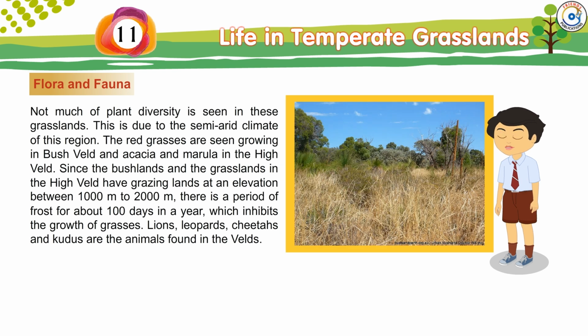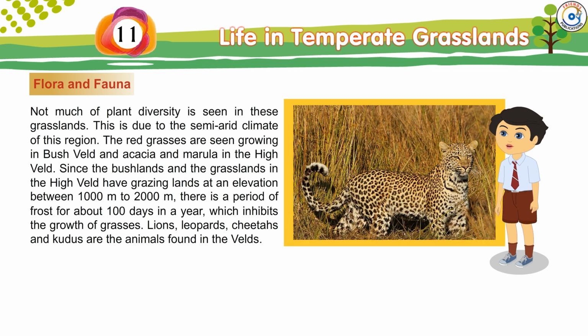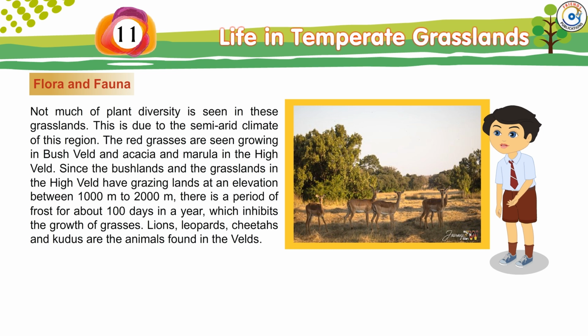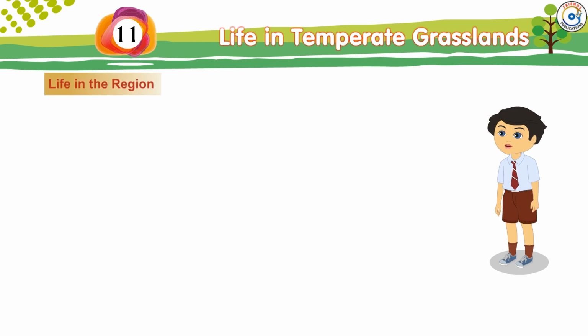Since the bushlands and the grasslands in the high veld have grazing lands at an elevation between 1,000 meters to 2,000 meters, there is a period of frost for about 100 days in a year, which inhibits the growth of grasses. Lions, leopards, cheetahs and kudus are the animals found in the velds.